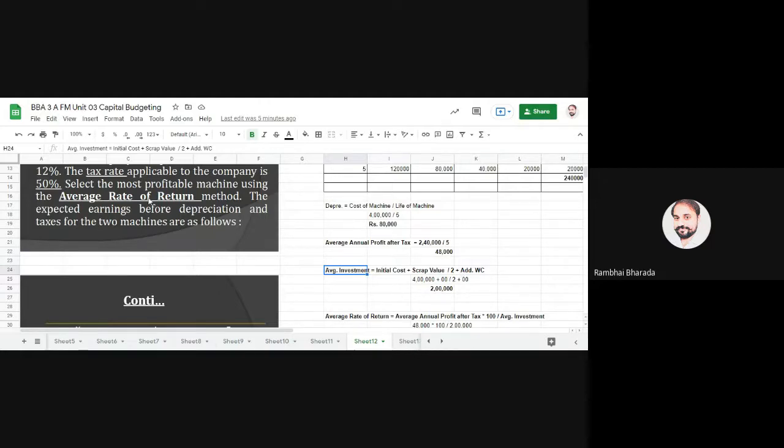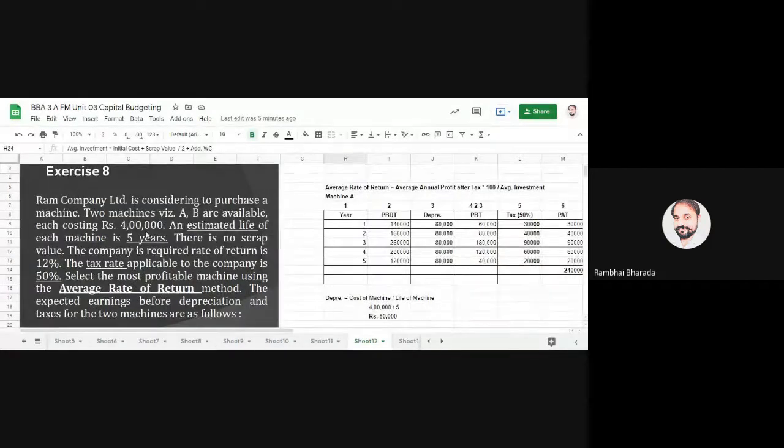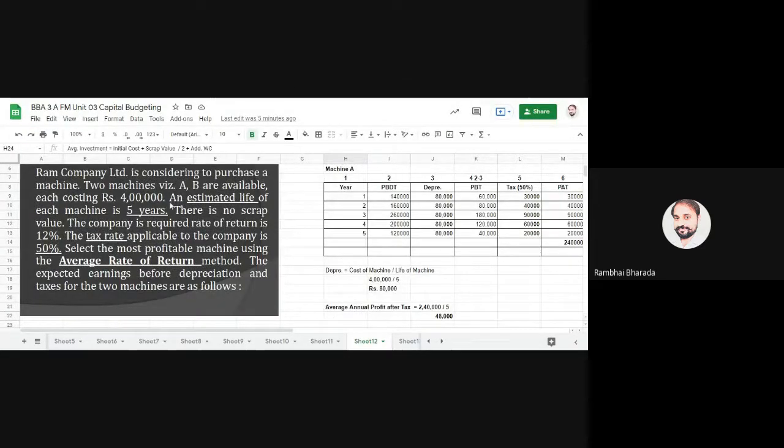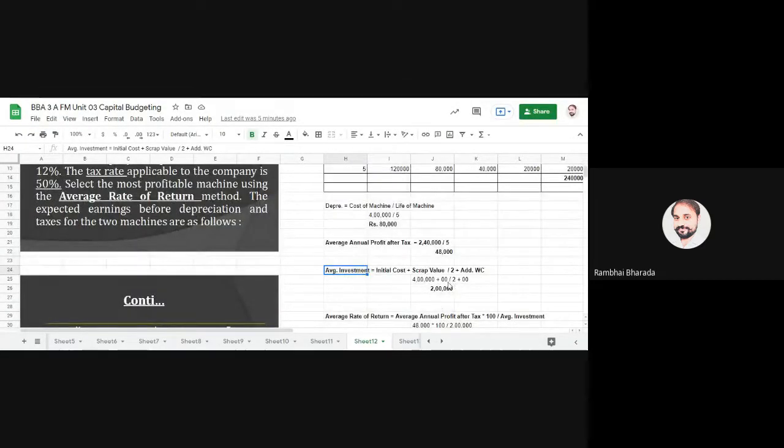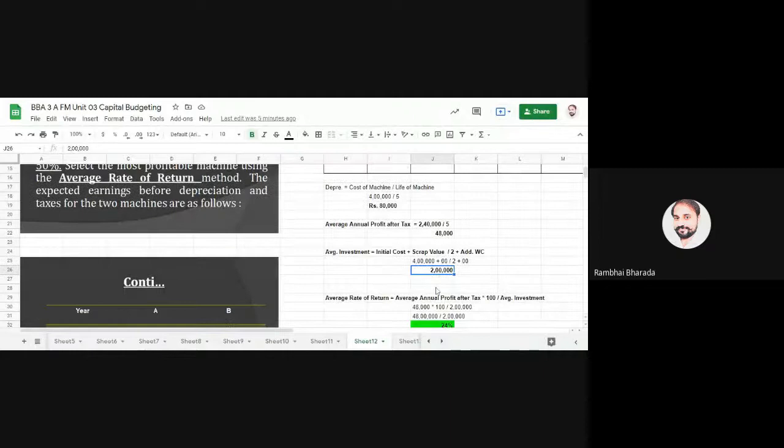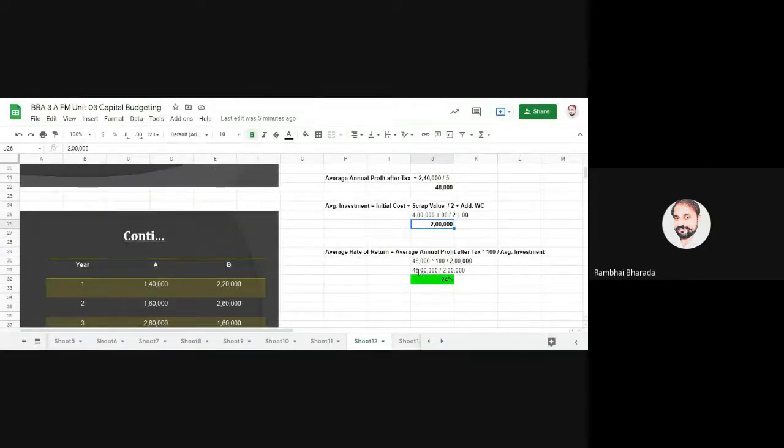So the initial investment here you can see is 4 lakh rupees. Working capital is 0. Scrap value is 0. So 4 plus 0 upon 2, you will get the average investment of 2 lakh rupees. Then your average profit divided by average investment into 100, you will get the average rate of return. In average rate of return, we use average investment. In accounting rate of return, we use initial investment, the original investment.